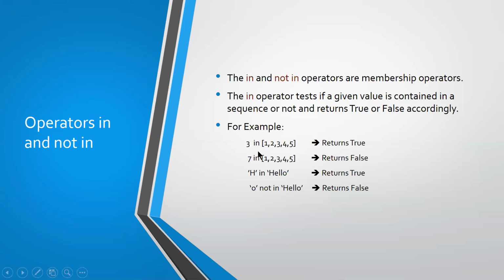So look at the example that is given here. 3 in 1 2 3 4 5. Is 3 there in this list? Yes, it is. So 3 in 1, 2, 3, 4, 5 will give you the result as true.